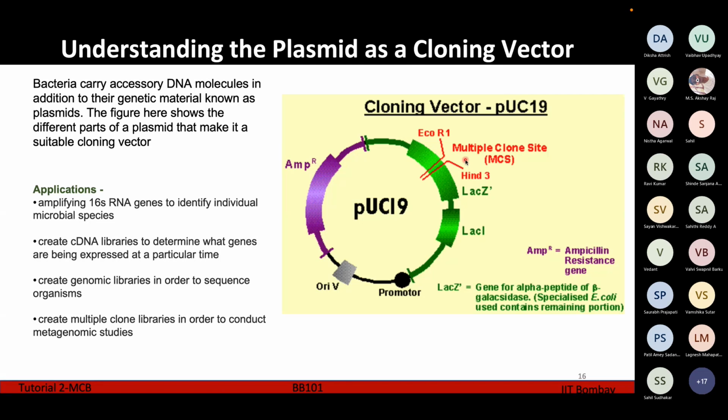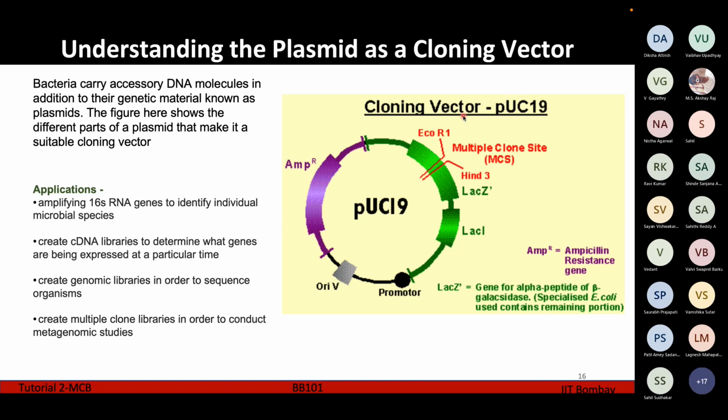So why does a plasmid need this ampicillin resistance gene in it, or suppose a lactose fermenting gene? We need to know whether our gene of interest has been properly inserted into the plasmid or not. So after we have cut the plasmid and inserted our gene, we put the plasmid into certain mediums containing ampicillin or containing lactose.